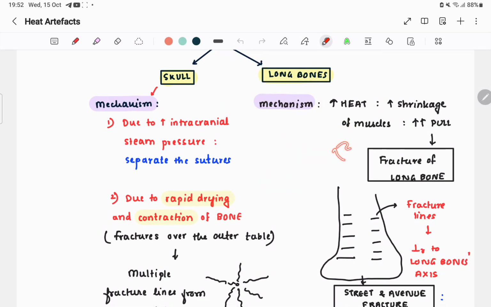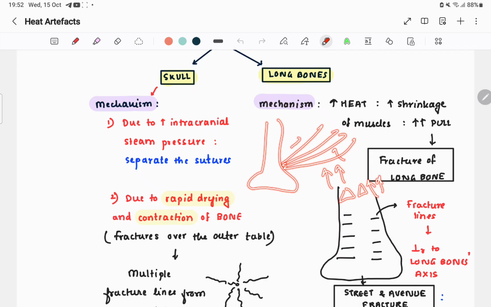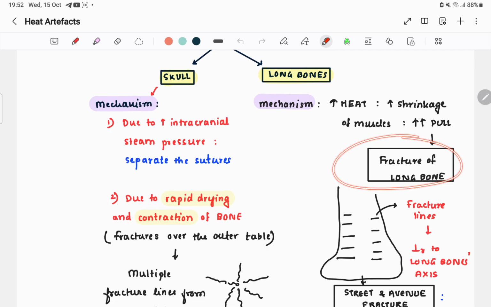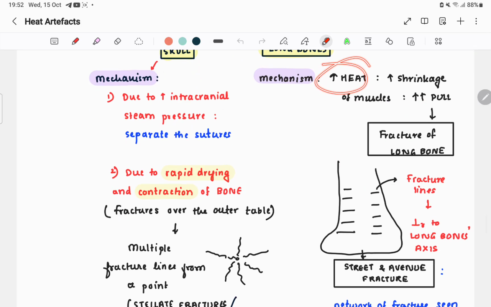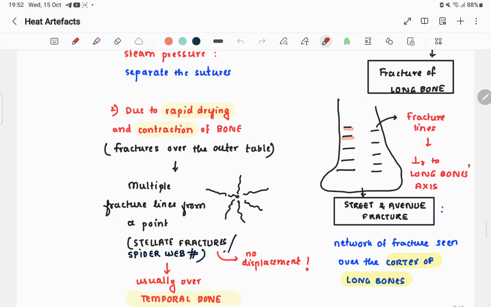If the muscle is exposed to increased heat, it will contract and pull, and if there is increased pulling, then there is a fracture of the long bone due to shrinkage of muscle. Why is there a shrinkage of muscle? Due to heat. Easy.